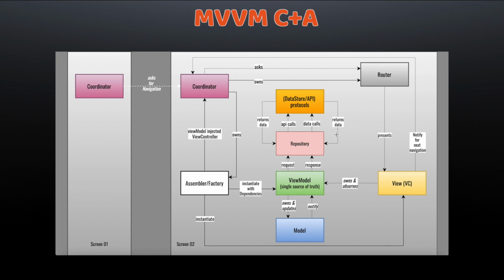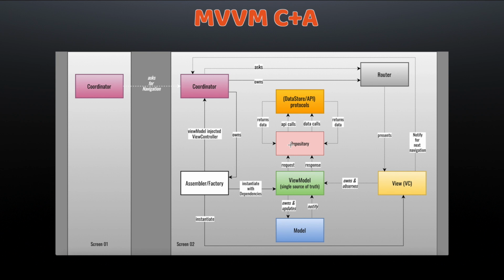Previously, if you remember, most of the time we used to write the database or network call code in our view model. But as a refinement in MVVM C+A architecture, we are writing those calls in the repository layer. So the responsibility of the repository layer is just to make database and network calls.